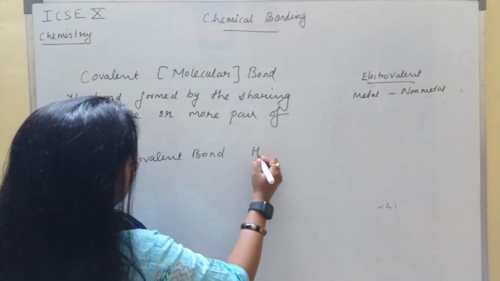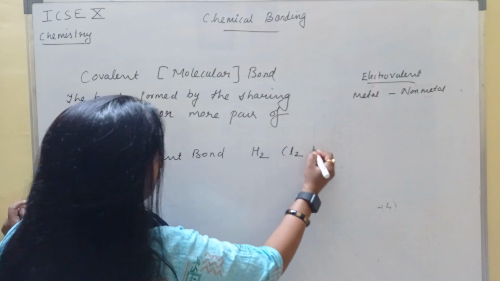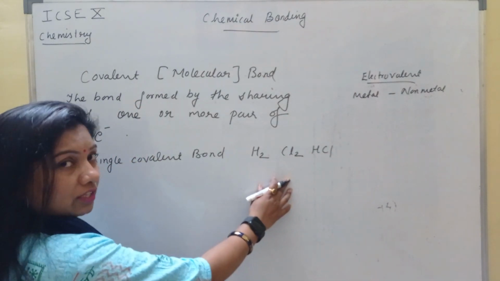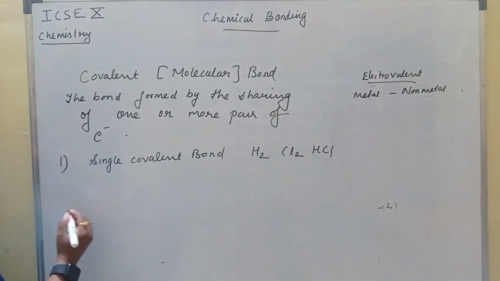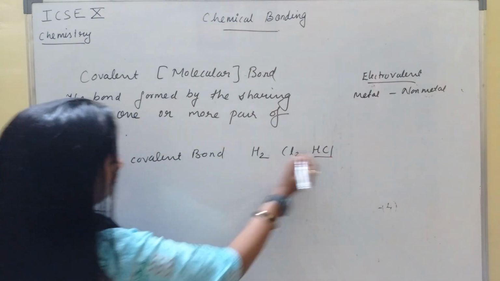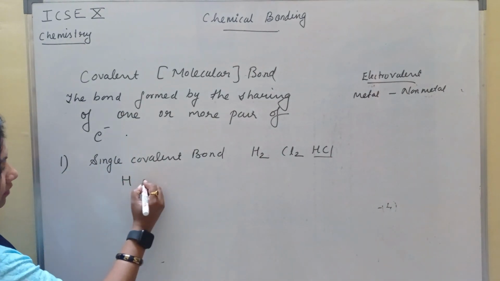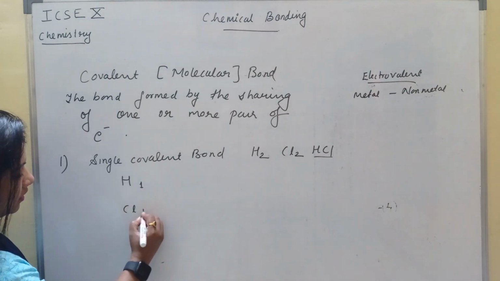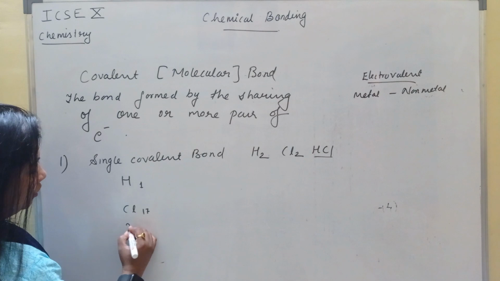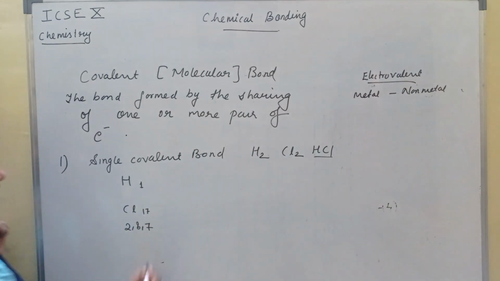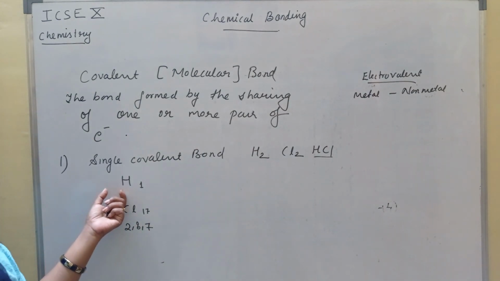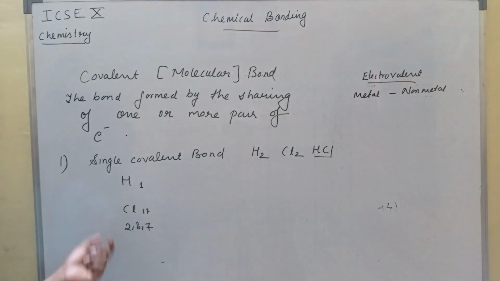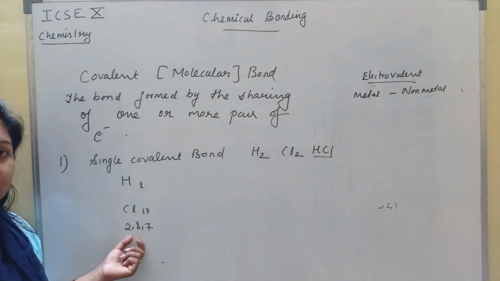For example, we'll take hydrogen and chlorine, HCl, an example of single covalent bond. Hydrogen, we know its atomic number is 1, chlorine is 17, configuration is 2, 8, 7. Now to attain the noble gas configuration, this hydrogen wants 1 electron, and this chlorine also wants 1 electron.